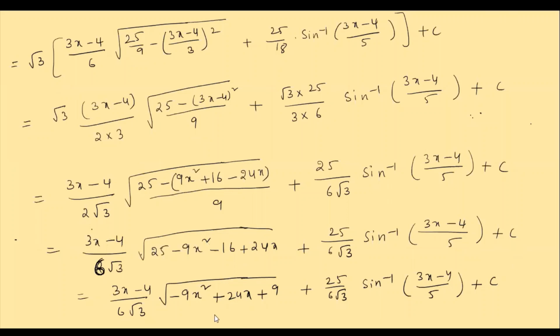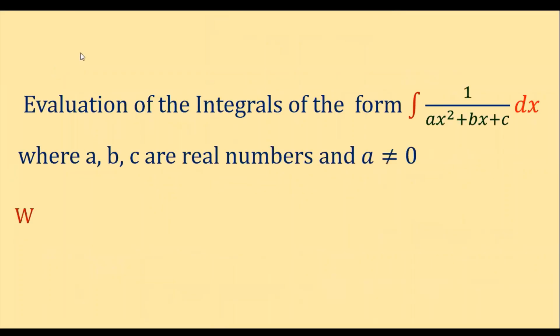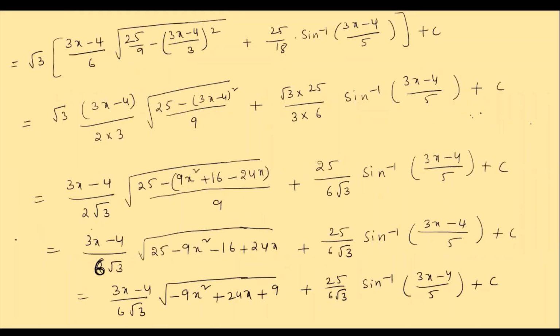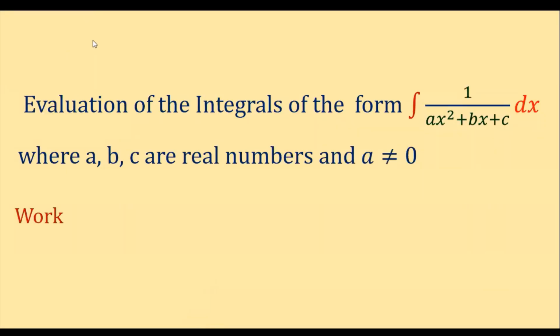So what is the next step, children? 3x minus 4 by 3, equal to... here only I can write.